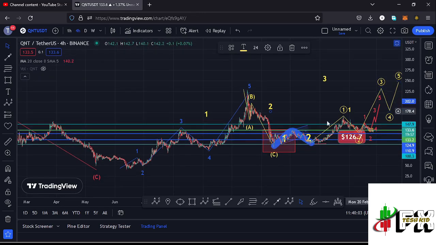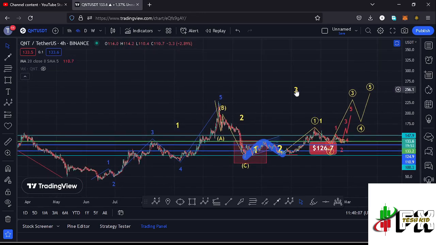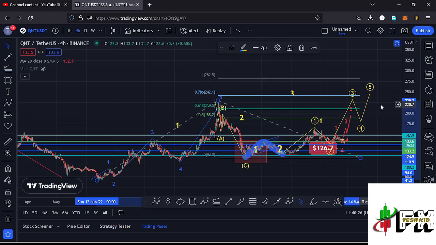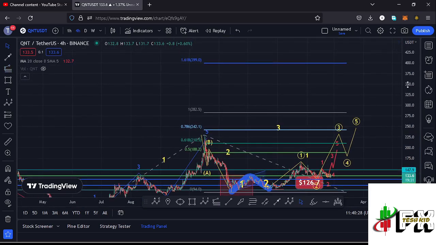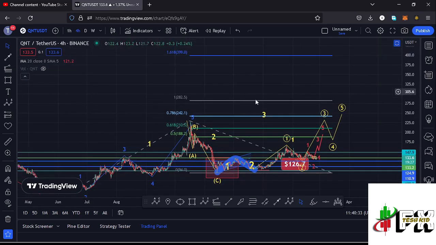And after seeing the formation of a larger Elliott wave count 2, whatever we expect on the long-term scenarios is that massive bounce to the upside in the formation of these larger Elliott wave count 3. Sketching out a minimum target area to the upside in the formation of these wave 3 by connecting the trend-based Fibonacci from the low of the first wave to the high of that wave 1, then dragging the fibs to the low of the second wave, that gives me a minimum target area to the upside in the formation of that higher Elliott wave count 3 at the fib level 1.618, and that is at around the $399 mark, and that is the minimum that I'm expecting this higher Elliott wave count 3 to the upside to do.